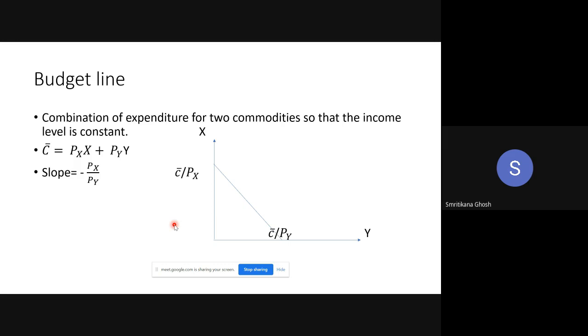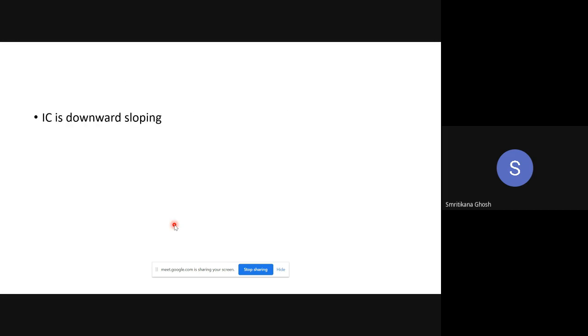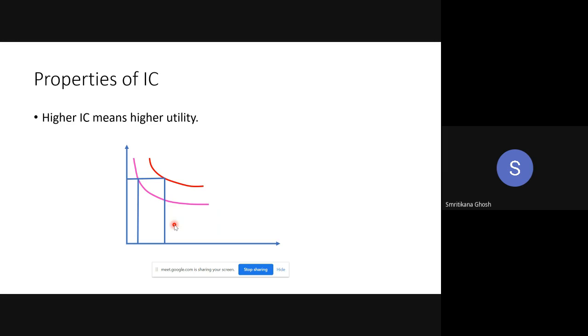Okay, let's move on to the next concept, the budget line. Now what is the budget line? Budget line is another extreme. Look what we are getting there. Higher indifference curve means higher utility. So the consumer, what is our objective? To maximize our utility, right?